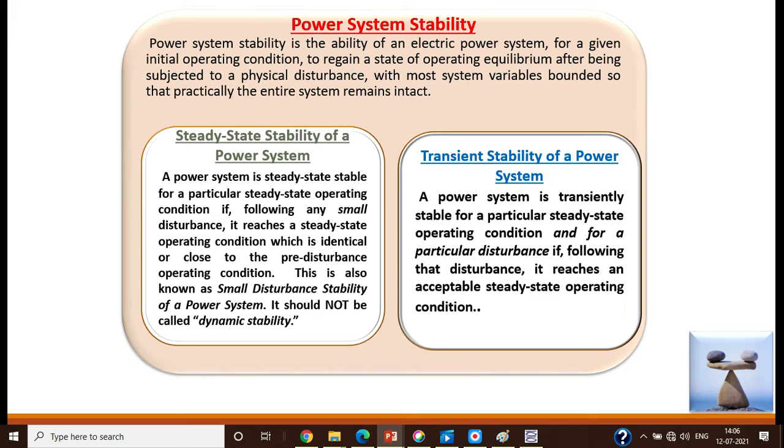A very large disturbance occurs in the system. Therefore, that study falls under transient stability. When the system is operating at a steady state condition and a very large disturbance occurs in the power system, in spite of that large disturbance, if the system once again regains its original or a next steady state condition, reaching an acceptable steady state operating condition, then the system is called transiently stable. And this type of study comes under transient stability.